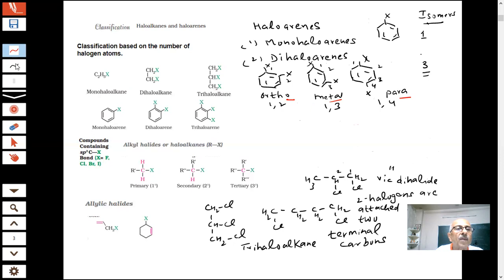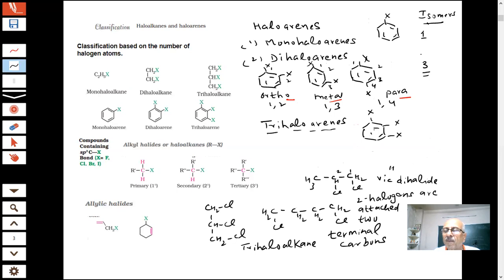Now, if I say trihaloarenes, here you can have many possibilities, but we are not going to use much of them. You can have 3 groups. We are not going to use much of these trihaloarenes.